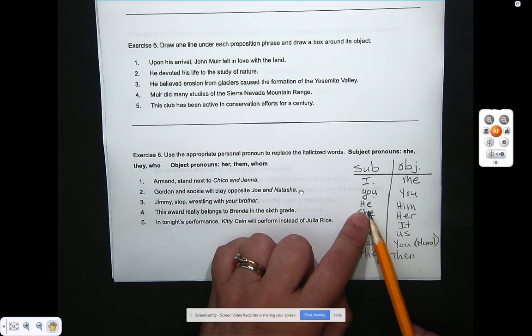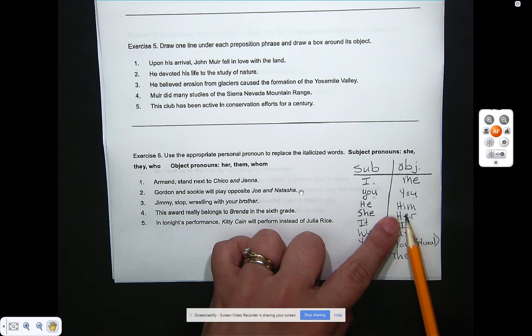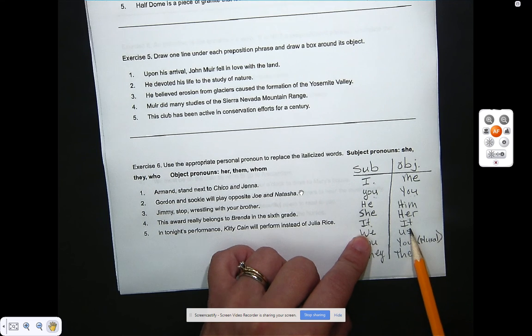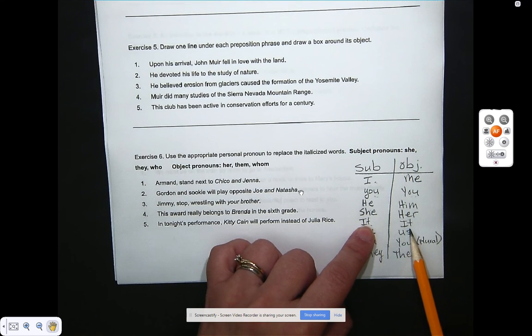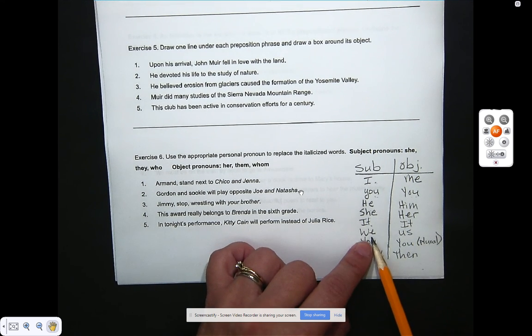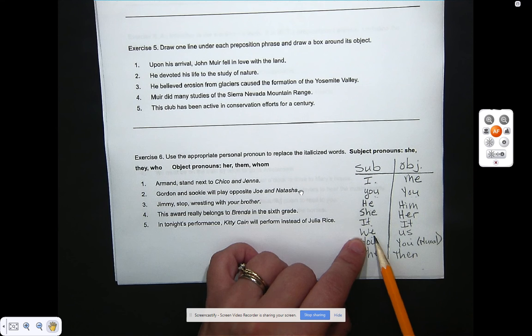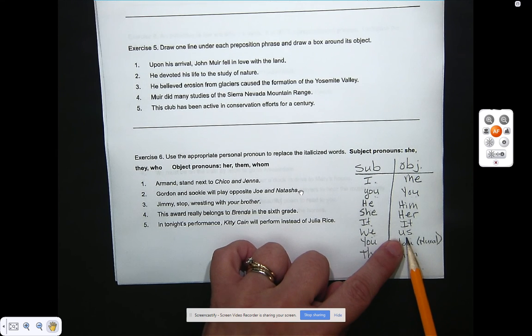He is at the beginning of the sentence. Him is the object pronoun near the end of the sentence. She, her, it is the same whether it's a subject pronoun or object pronoun. We, us. You wouldn't say us went to the store. You would say we went to the store, or she went to the store with us. Okay?